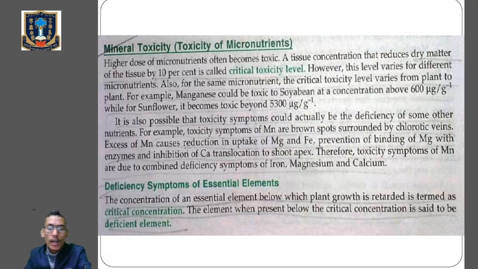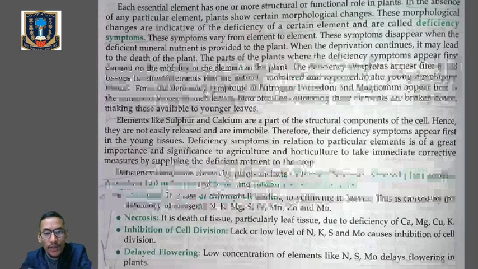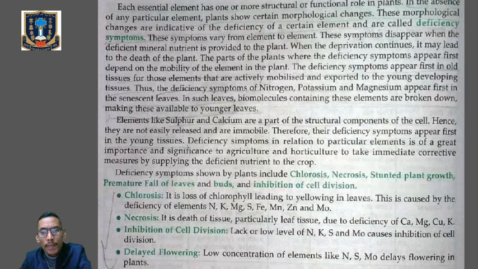Clear? Now, what do you mean by deficiency symptoms of the essential elements? The concentration of the essential elements below which plant growth is retarded, or will be stopped, is called critical concentration. And the element, when present below the critical concentration, is said to be a deficient element. When these elements are absent in a plant, there will be morphological changes in the plant. The plant shows certain symptoms, which are called deficiency symptoms, which we have done already. A few of the symptoms we are going to see.